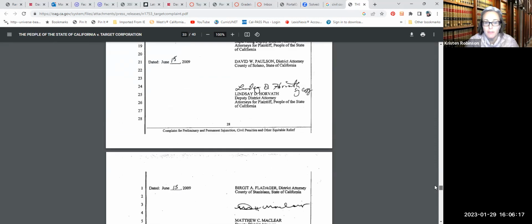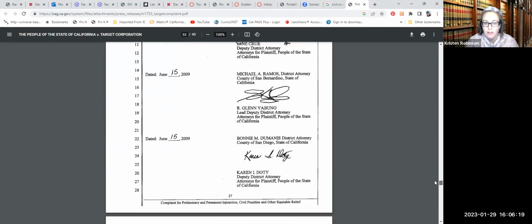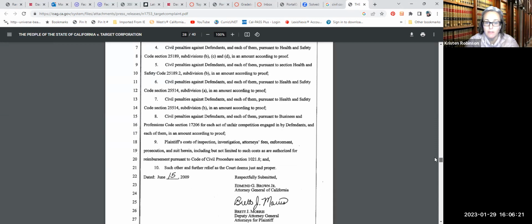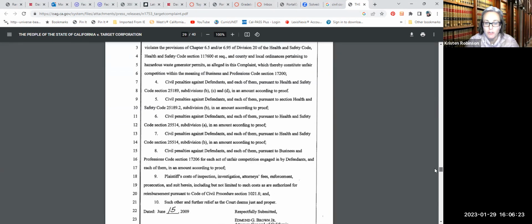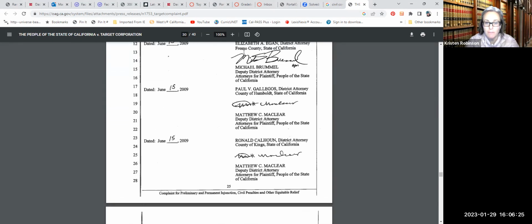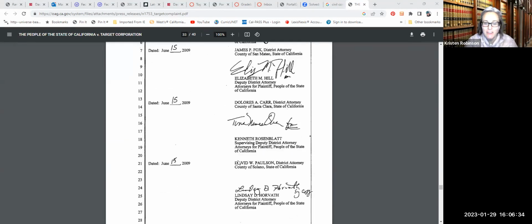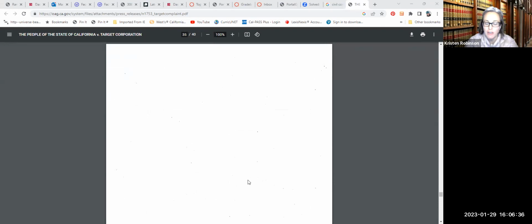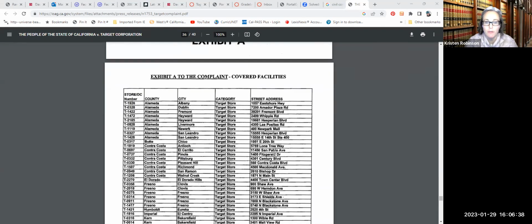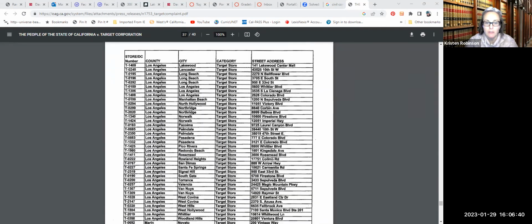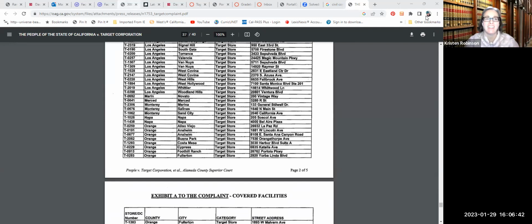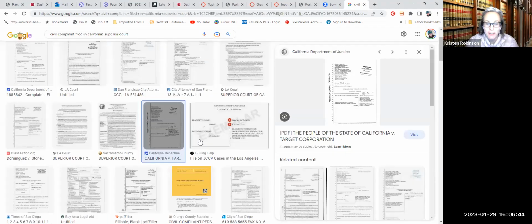And then they do have some exhibits attached. And I can tell you just from they've got all the district attorneys signing this, I would think this took a lot of effort to coordinate all those signatures. However they did that. I mean, this is '09. It's before all the e-signing. Anywho, and then they've got some exhibits attached, which again, depending on types of complaints, sometimes you have to. So, okay. I hope that's helpful to you. I know that's a bit of a complex one.